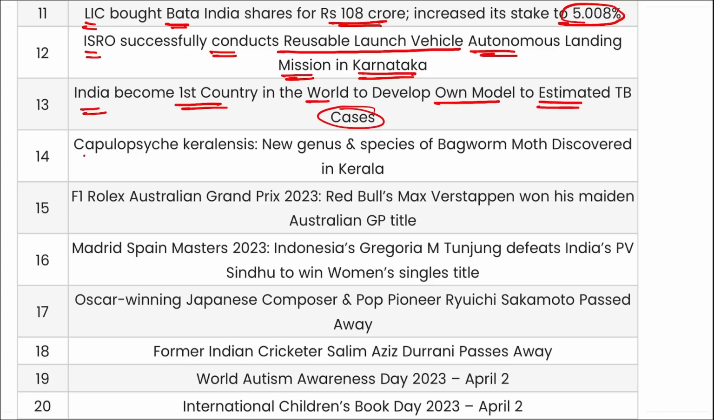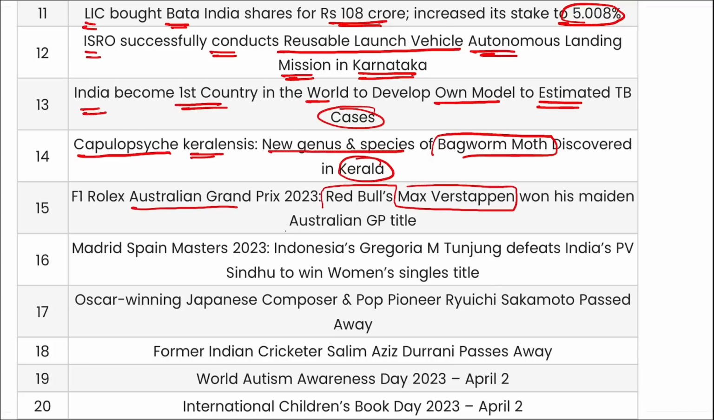Then Capulopsyche keralaensis, it is the new genus and species of bagworm moth that were discovered in Kerala. Then Rolex F1 Australian Grand Prix was held, and Red Bull's driver Max Verstappen has won the title. And Madrid Spain Masters was held, and Indonesia's Georgia Tuzung has defeated India's PV Sindhu to win the women's single title.